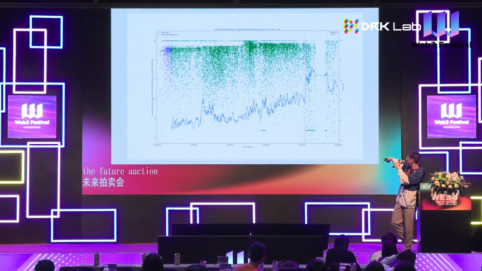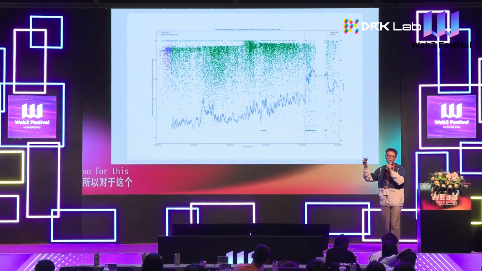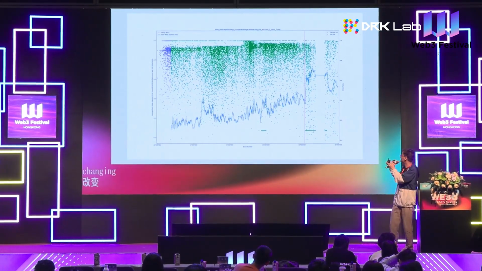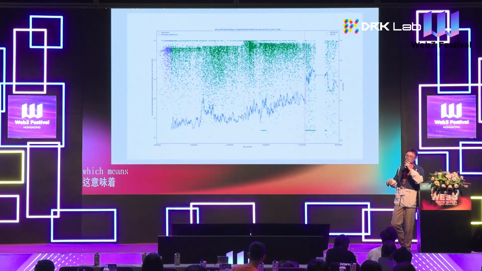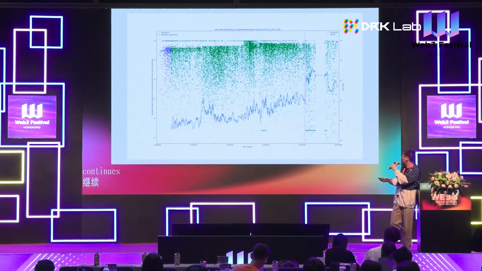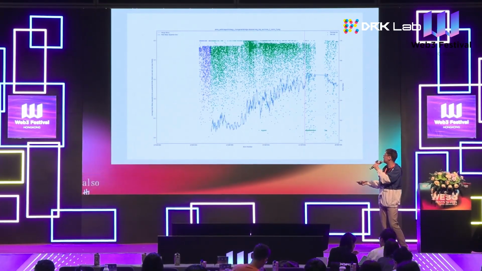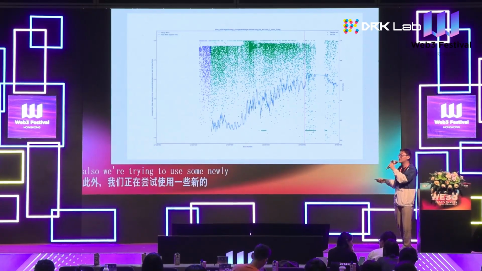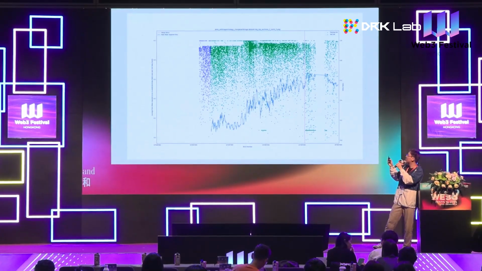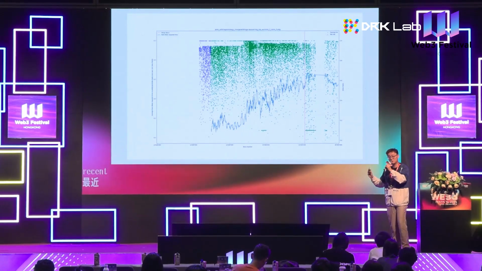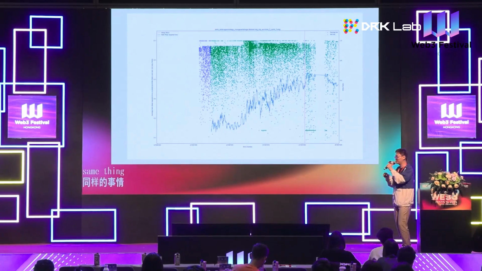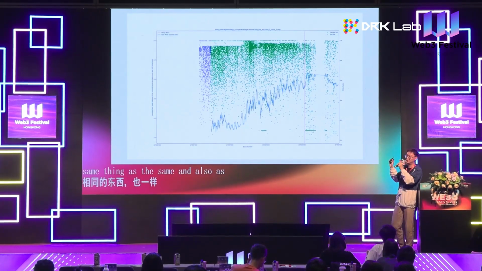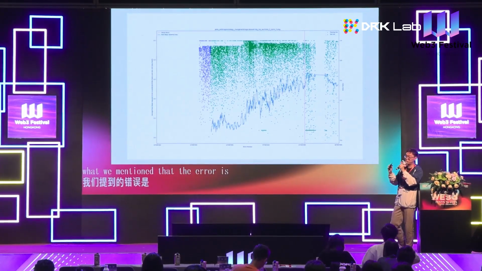this pink line, which marks the change from PoW to PoS. We can see that the error rate significantly increases, which means that all these bots are continuously changing their strategies. We also try to use some newer data to predict what happens there, and you can see that if we use some recent data, it can always give us good performance. But the same thing applies, as we mentioned, the error is continually growing, which means that the model is not stable.